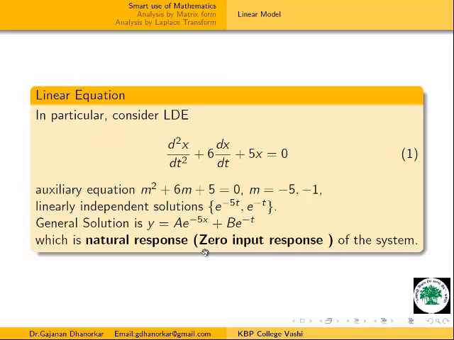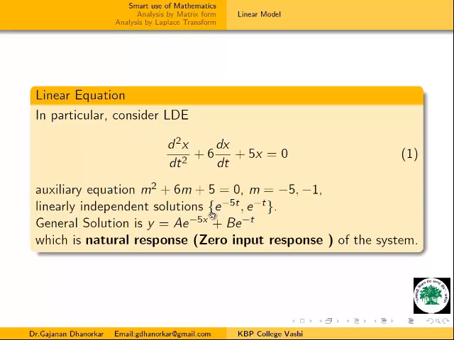Now from this natural response of the system, these roots are very important. Again, we are getting basis sets. From this basis set, we have e raised to power minus 5t and e raised to power minus t. We'll try to find the graph of this. Separately, we know the graph of e raised to power minus t goes on decreasing, and e raised to power minus 5t also goes on decreasing. Moreover, both have a minus sign.